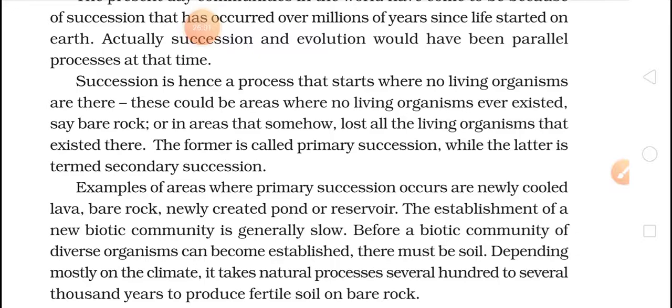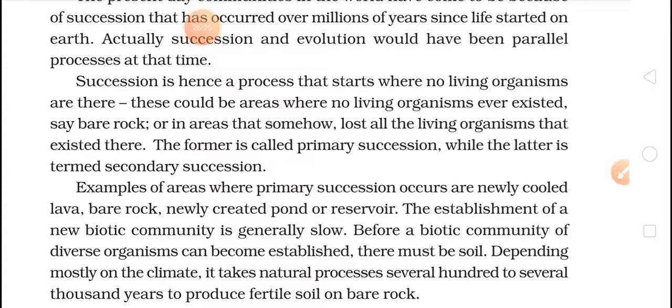With this I'll finish our lecture, because succession is again a very big topic. Tomorrow I'll explain succession in detail: what primary succession and secondary succession are, where they take place, and how they have taken place over decades.